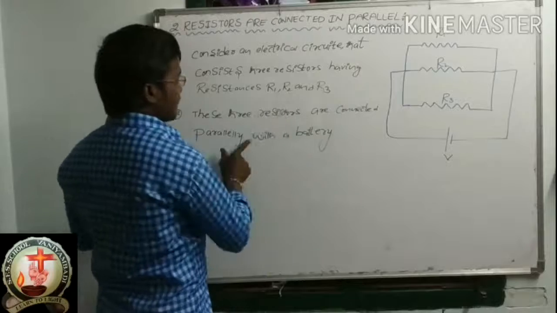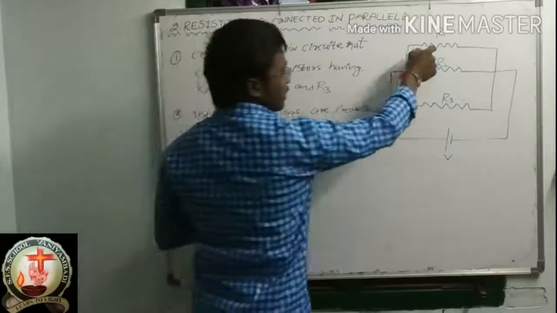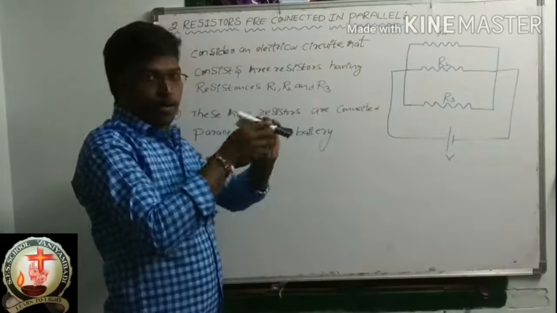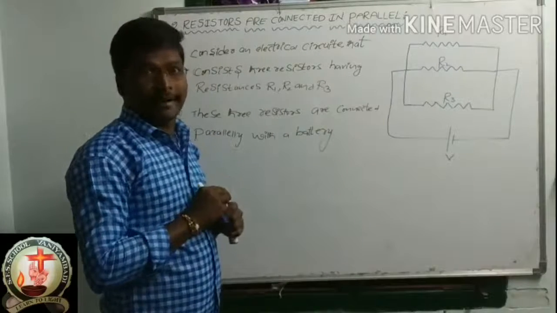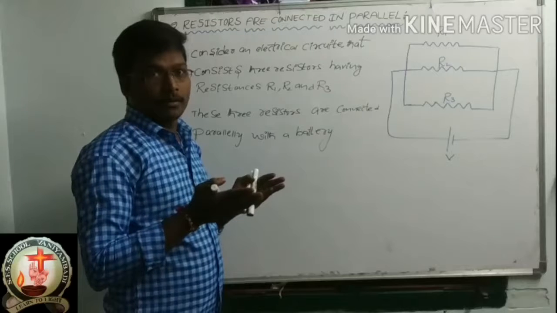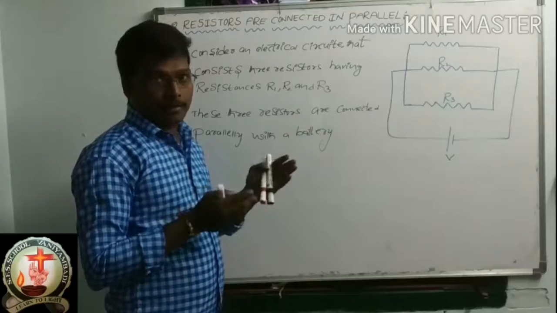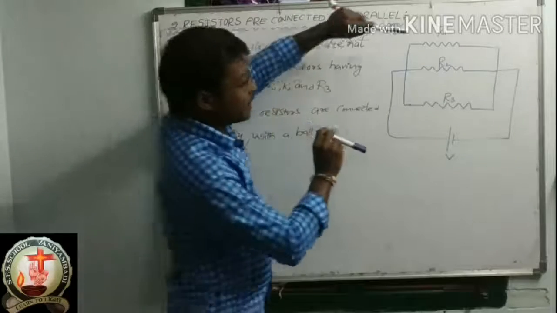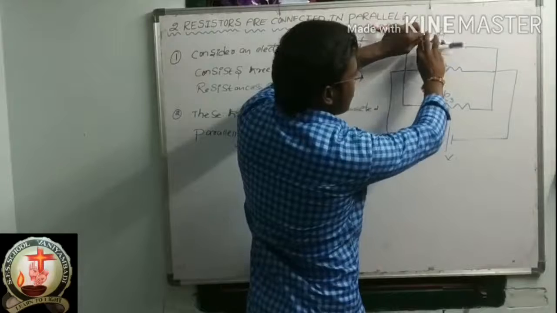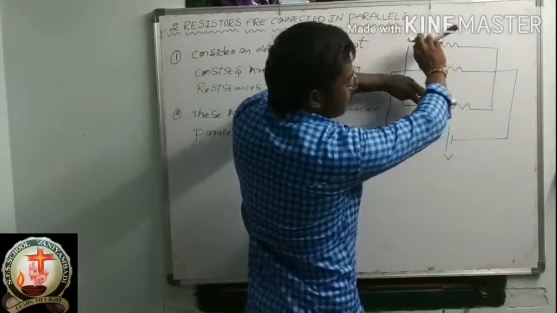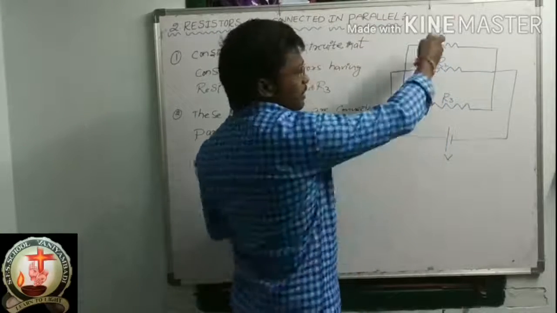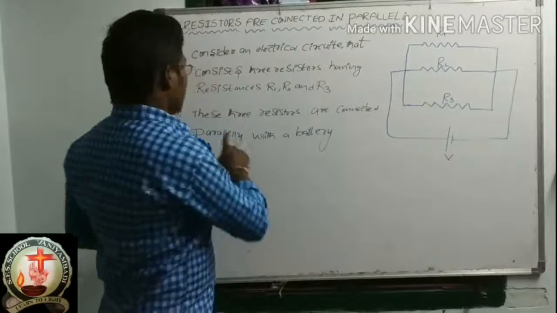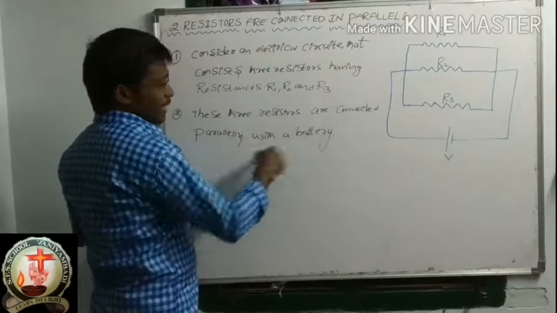See, parallel means what? I hope you know already. Railway tracks are there, no? Railway tracks are parallel, that means like this, they won't meet anywhere. This is one resistor and this is another resistor and this is a third resistor. So these three resistors are connected parallelly with a battery.